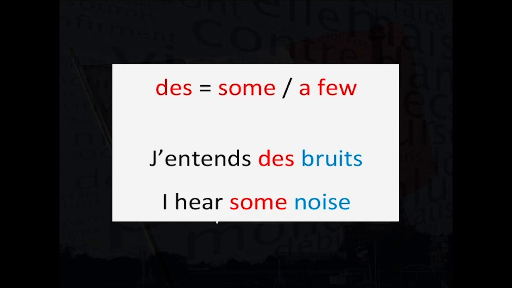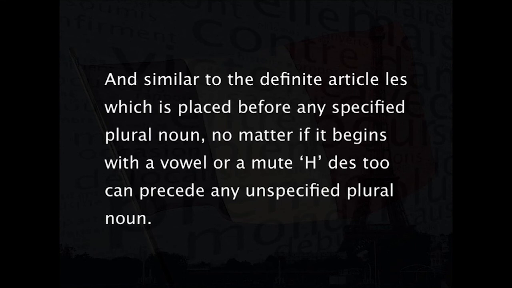So, irrespective of whether the plural nouns are preceded by the word some or not, if they are unspecified plural nouns, the indefinite article des precedes them. And similar to the definite article les, which is placed before any specified plural noun, no matter if it begins with a vowel or a mute h, des too can precede any unspecified plural noun.